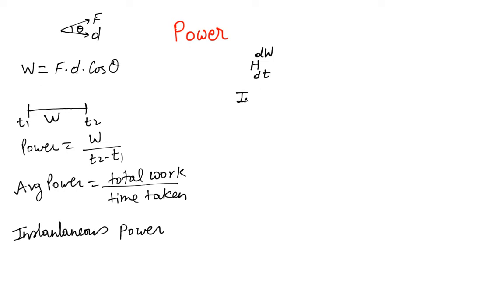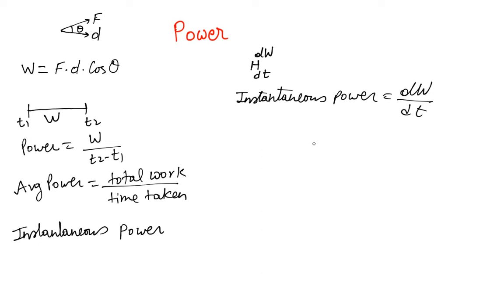And instantaneous power is then defined as dW divided by dt. So instantaneous power is nothing but average power, but in the limit when dW goes to a small number and dt goes to a small number. We do not talk about bigger intervals like here. We talk about smaller intervals, and this is differential calculus.